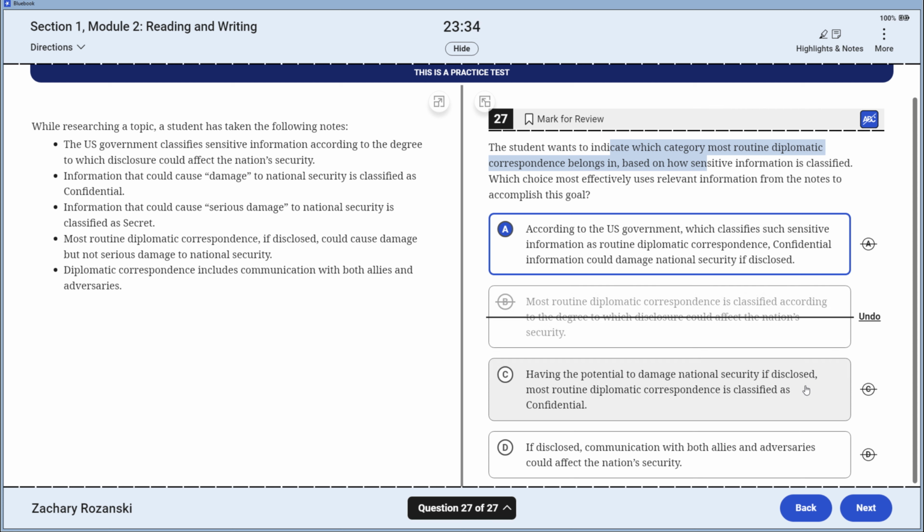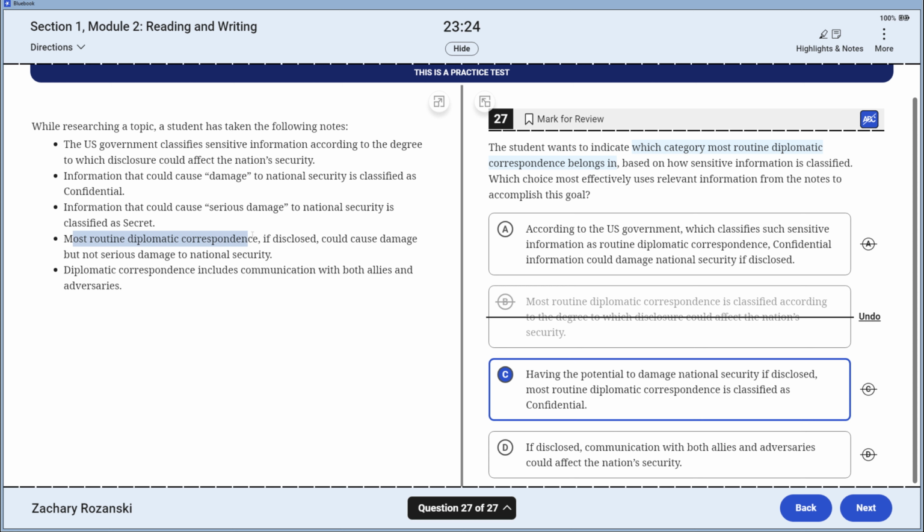Having the potential to damage national security if disclosed, most routine correspondence is classified as confidential. I like this. Is this true? Most routine diplomatic correspondence, if disclosed, could cause damage to national security. Having the potential to damage national security could cause damage. It's not making a wrong claim about how serious the damage is. So how is it classified?